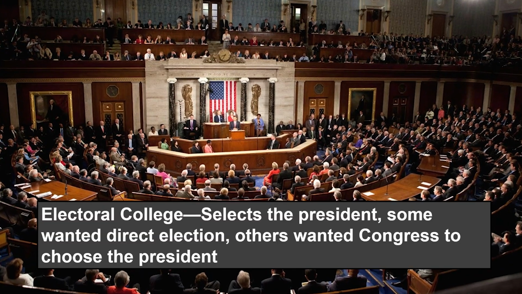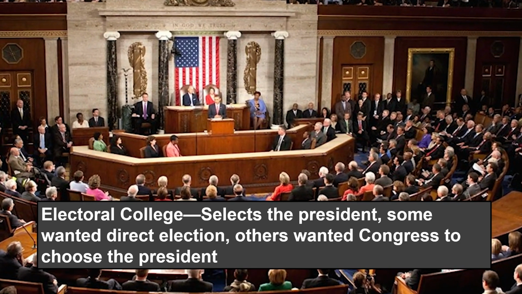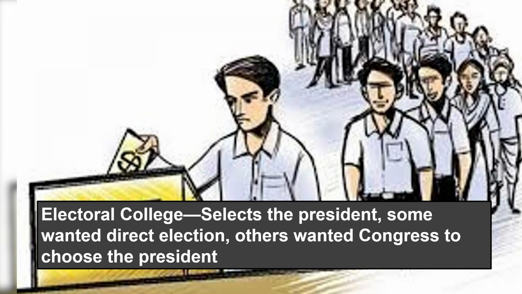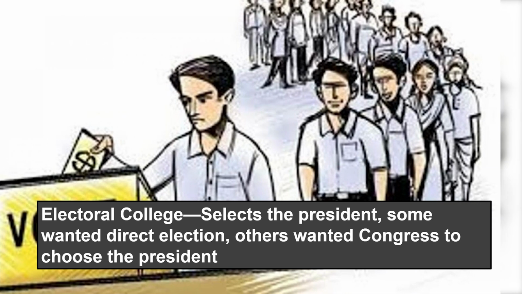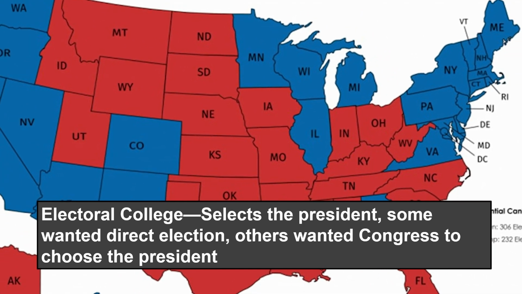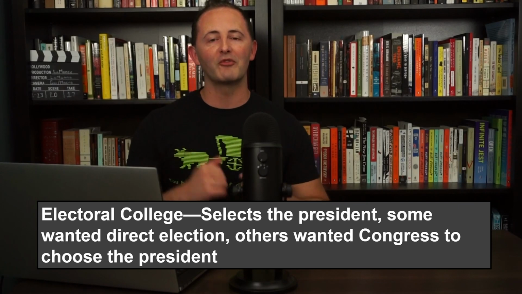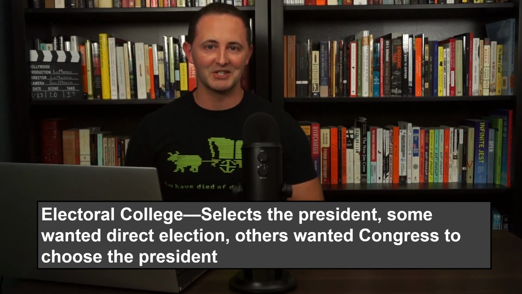We also have the Electoral College, where some people wanted Congress to directly choose the president. Others wanted voters to get to choose the president. So they do something that neither side wanted, which is they create this Electoral College where people can vote for other people, who then vote for the president. Don't worry, there'll be a lot more information about that in the video about elections.